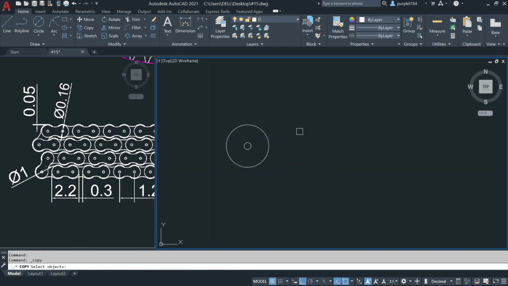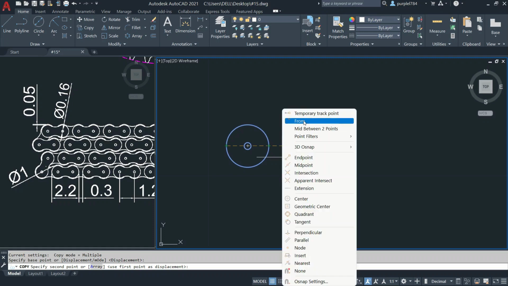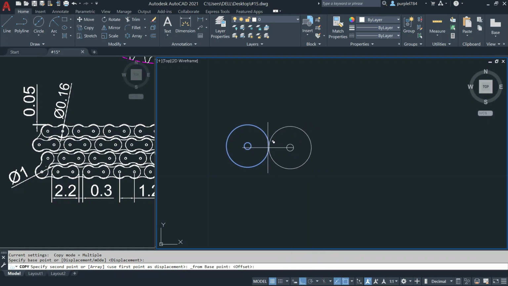I will copy this circle. Press enter. Then show the step line. The gap between two circles is 0.2. In this way, I will press Shift, right click on the from. I will click here. Then I will move the cursor to the right. Then give the distance 0.2. Enter. Total distance is 2.2. I will check the distance.